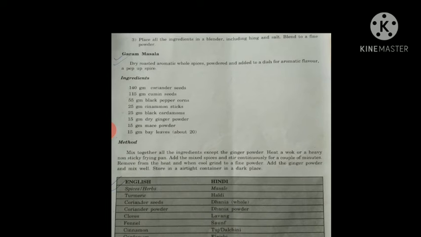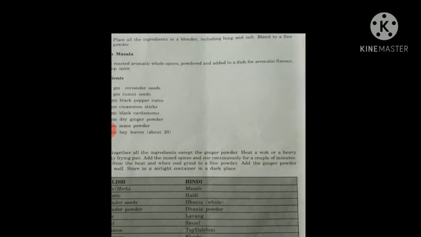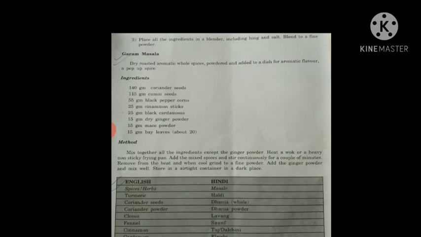Okay, so this is your curry powder. Here what you are seeing is that you are not going to get lots of spices. Only hing and coriander seeds are the basic ingredients, and then you are adding the lentils, and you are making the powder from the lentils. Okay, then what I am going to do now is tell you about the garam masala, how the garam masala is made.